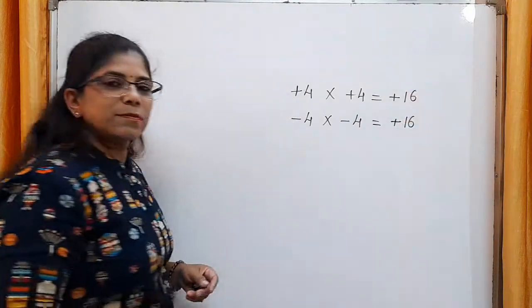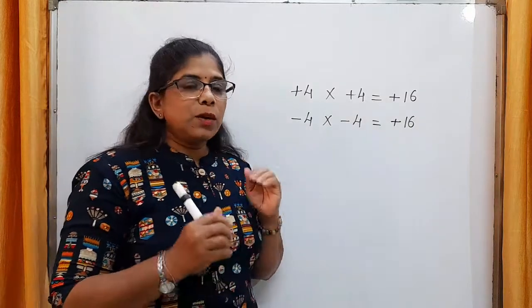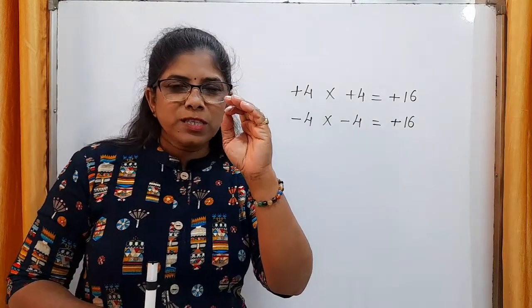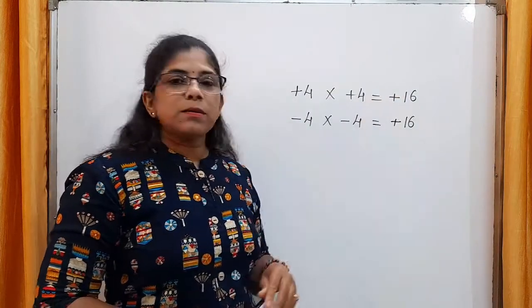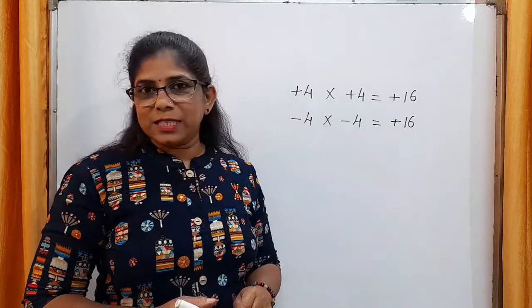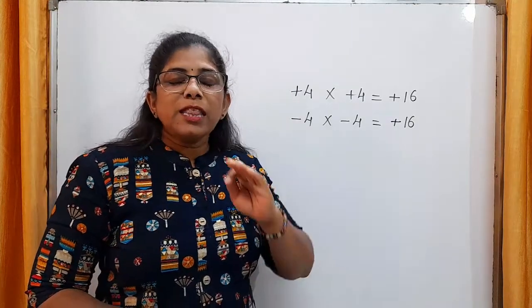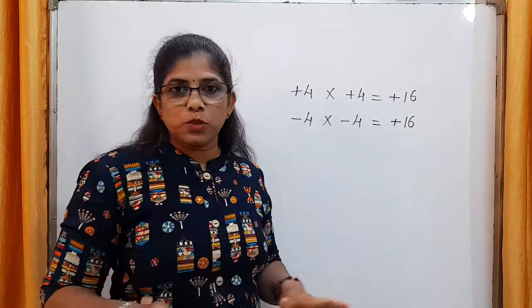plus 16. Yes. So from this, we can conclude one first simple fact, that is perfect square is always a positive integer. Yes. Perfect square can never be a negative integer. Perfect square is always positive.